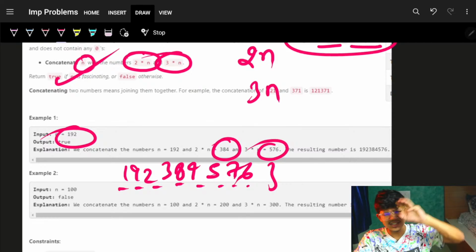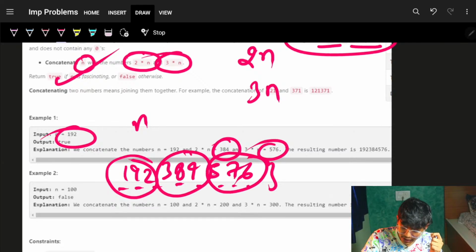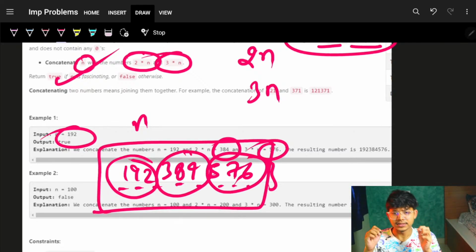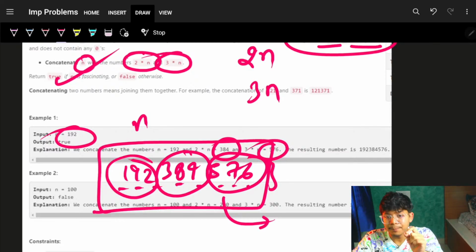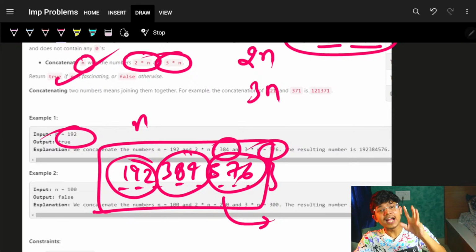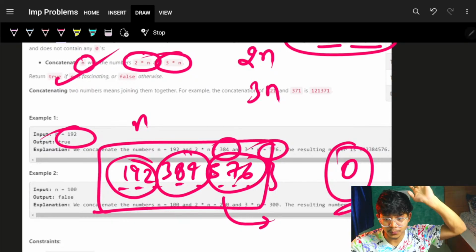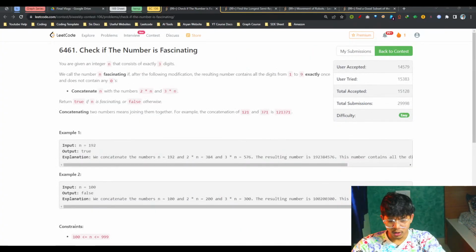So simply just do one thing, get all the numbers, which is n, 2 into n and 3 into n, concatenate all the numbers down, and then just simply check that every digit, which means 1, 2, 3, should occur exactly once, and also there should be no zeros. That is simply a brute force solution for this problem. Just quickly see the code.